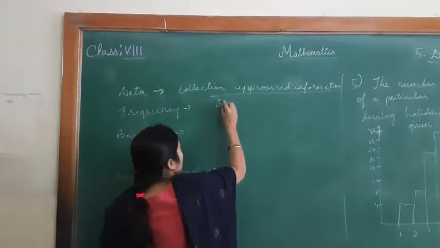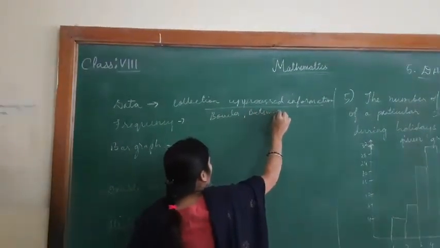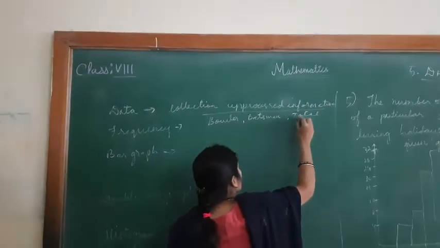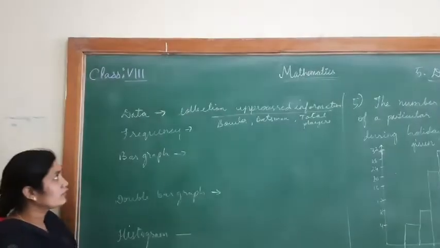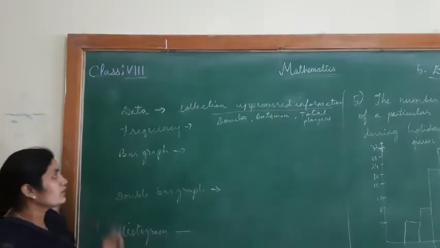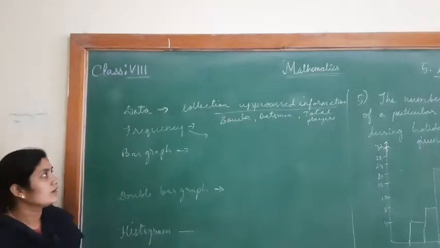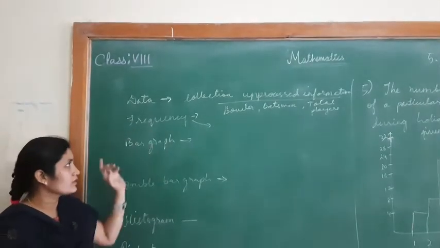So bowlers, batsmen, then total number of players, these are all called data, by which we process this data and form the information. Now frequency. Frequency is nothing but the number of times an object appears in a table is called a frequency.